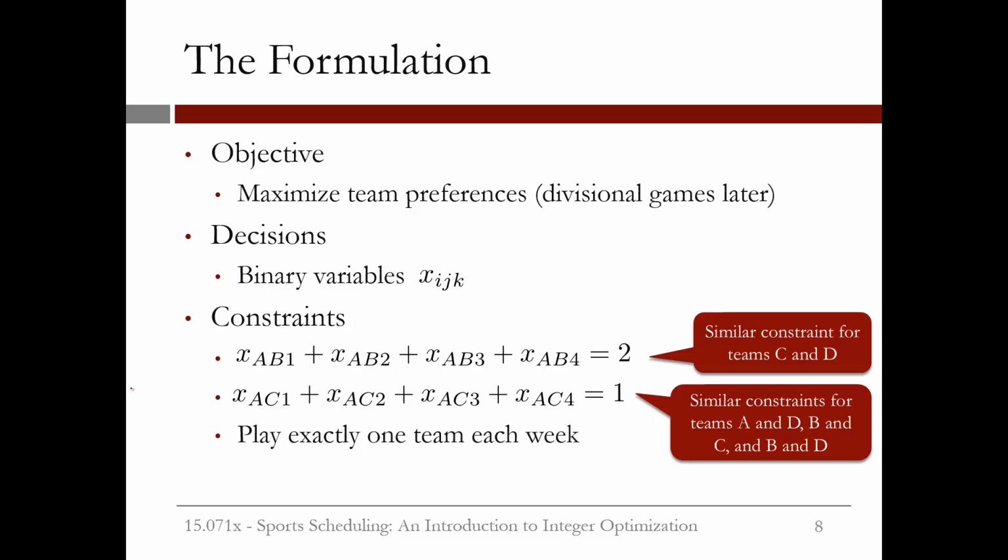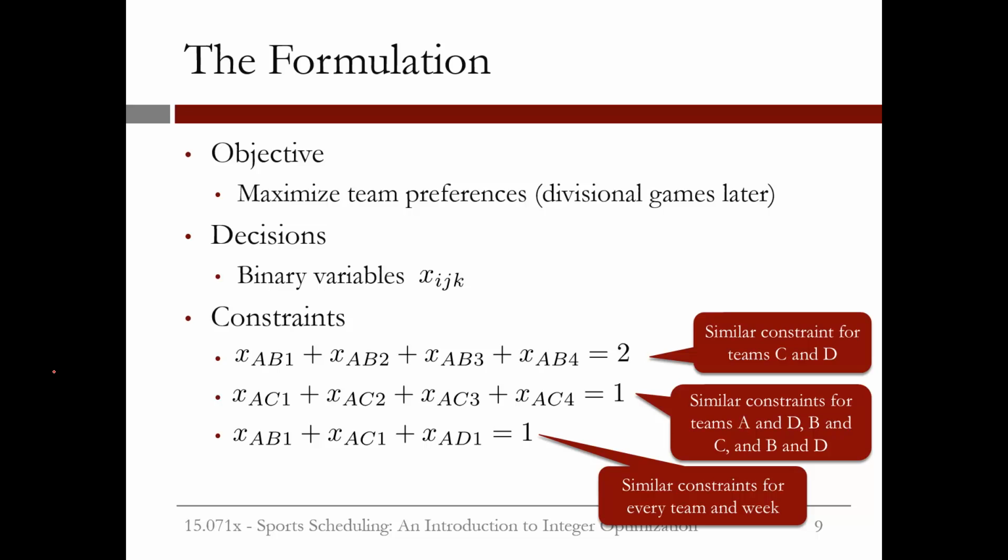Our last type of constraint is that each team should play exactly one other team each week. This means that A should play B, C, or D in week 1. This can be modeled with a constraint xab1 plus xac1 plus xad1 equals 1. Exactly one of these decision variables will be equal to 1, meaning that A will play that team in week 1. We'll have a similar constraint for every team and week pair.